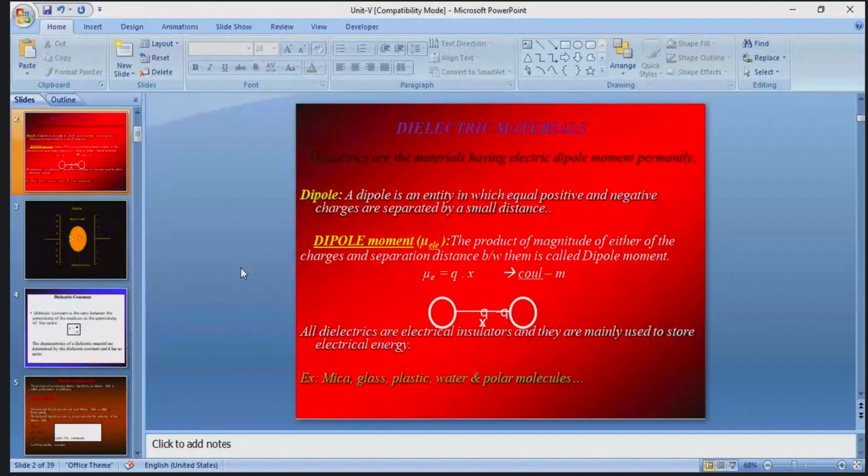You already know what Ohm's law is. I have observed in the laboratory that most of the students, when asked what is Ohm's law, say, "Sir, Ohm's law is defined as V, that is the voltage, is directly proportional to current." Whenever you are answering or explaining a particular topic, you must clearly explain that definition or concept or topic, whatever it may be, however small or big it is.